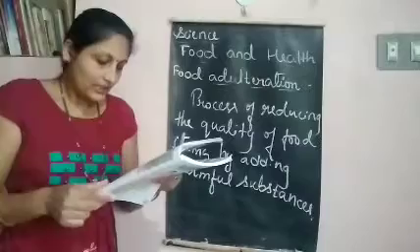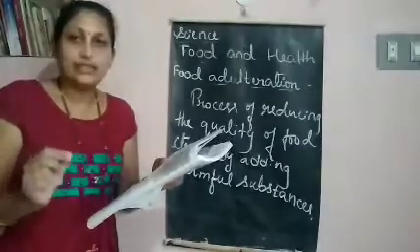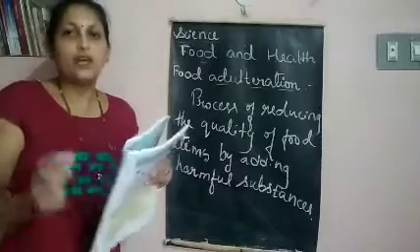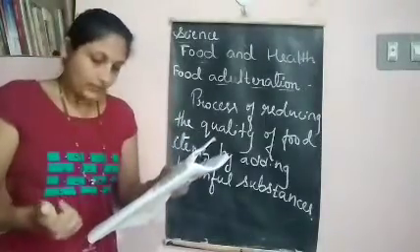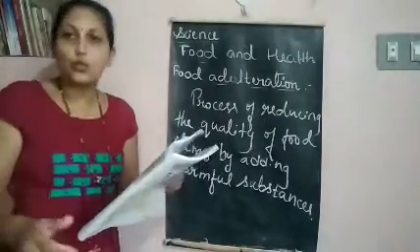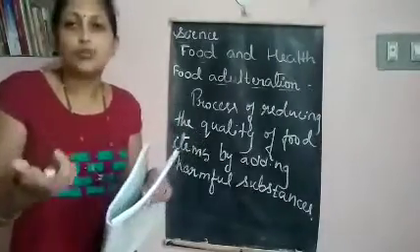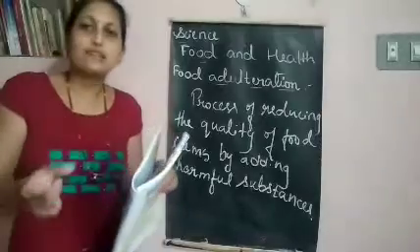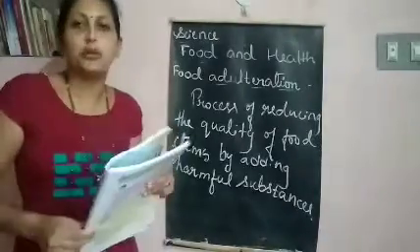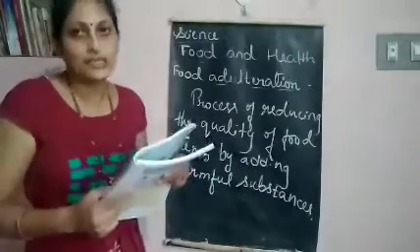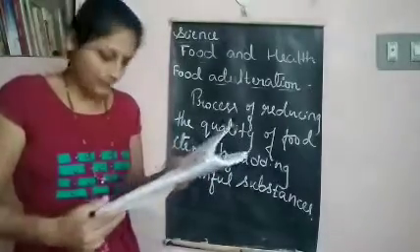So next, honey. Honey is adulterated with sugar and jaggery syrup. Okay, for this they'll add sugar, jaggery syrup and even glucose to honey so that it will be very sweet. If you taste the honey, it will be very sweet. Why is it sweet? Because of adding this jaggery or sugar syrup. So it is not pure.